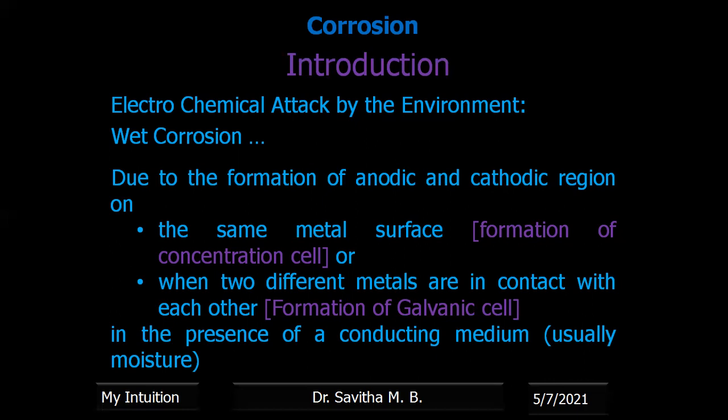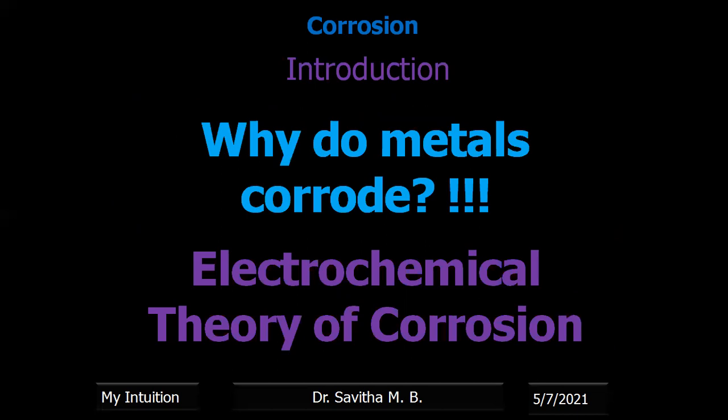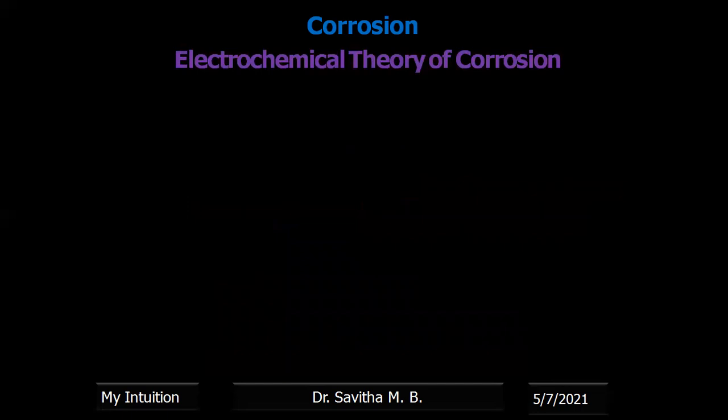Therefore, there may be many reasons for the formation of the cell. But once the cell is formed, the anodic reaction starts, right? A conducting medium will be there. Usually, the conducting medium is moisture. Now, why do metals corrode? Or what are the reactions of corrosion? Reactions of corrosion can be explained by a theory, that is the electrochemical theory of corrosion. It states that the corrosion reaction starts due to the formation of a cell. Cell means an anodic region and a cathodic region.